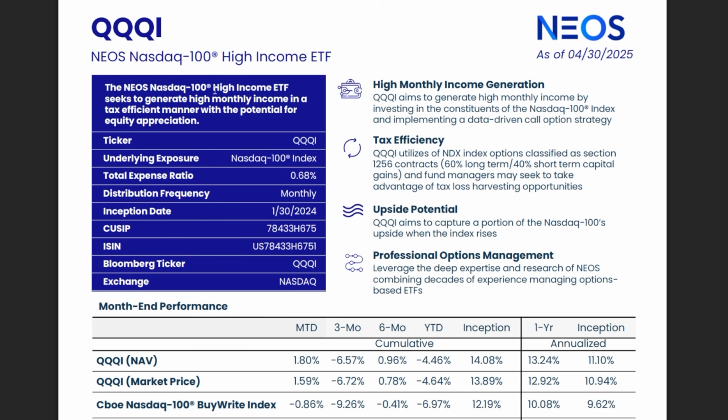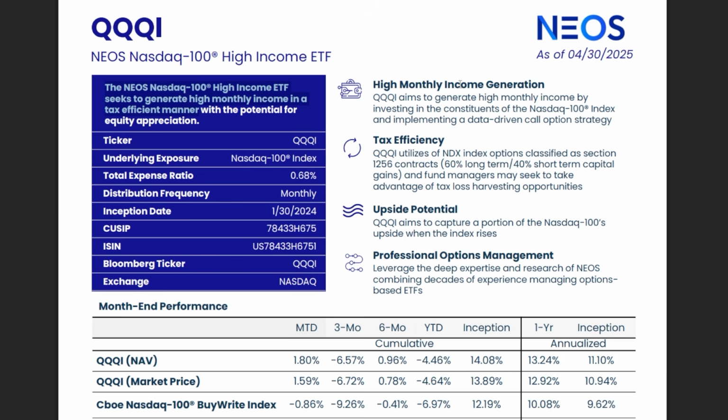Now, this ETF, at least since inception, has paid out high income every single month, probably around 60 cents more or less per share per month on average, somewhere around there. But it's done so in a tax-efficient manner, paying a ton of the distributions in the form of return of capital, which means you don't have to pay taxes on that income until you sell off your shares and or if your cost basis goes to zero. Now, along with it, this ETF also has the potential for equity appreciation, but to be honest, I don't think any of us really care about this ETF growing all that much. As long as it's going to pay us, let's say 15% per year tax efficiently, I don't think any of us are complaining.